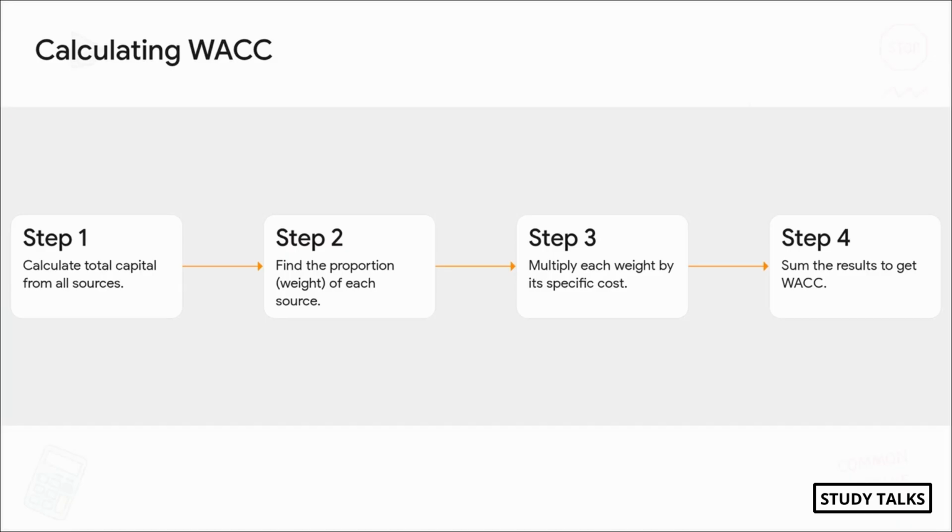And you know what? Calculating WACC is a simple 4-step recipe. Step 1, add up all your capital. Step 2, find the weight or proportion of each piece of the pie. Step 3, multiply each weight by its specific after-tax cost. And step 4, just add up all those products. That's it. Follow these 4 steps every time and you can't go wrong.